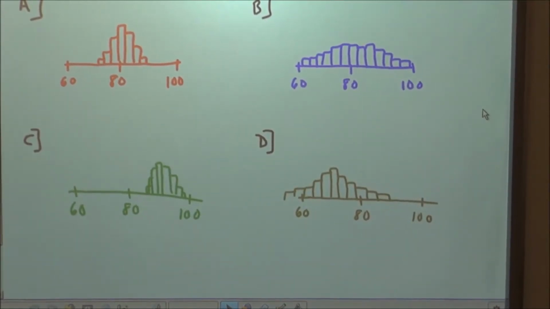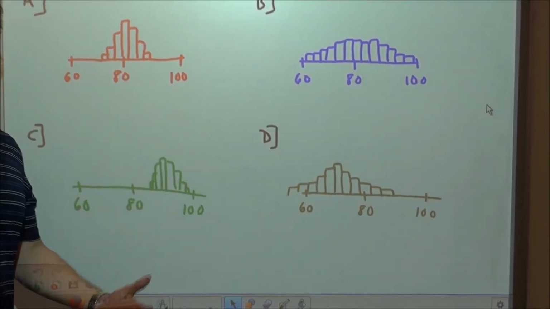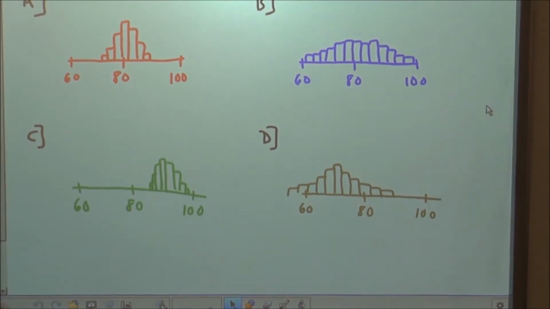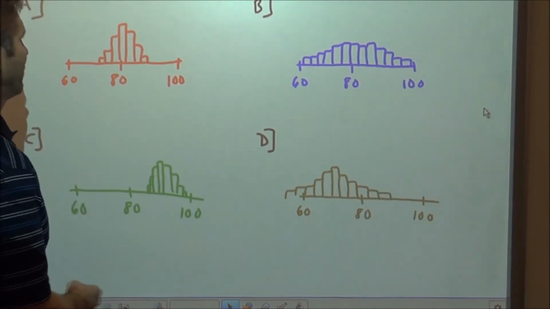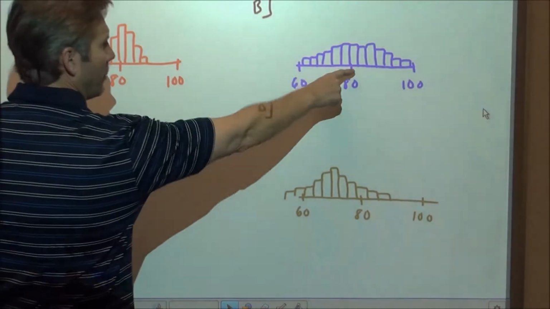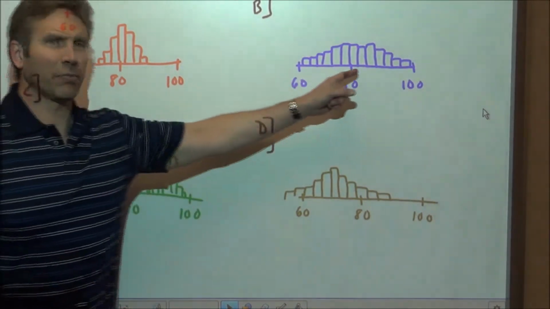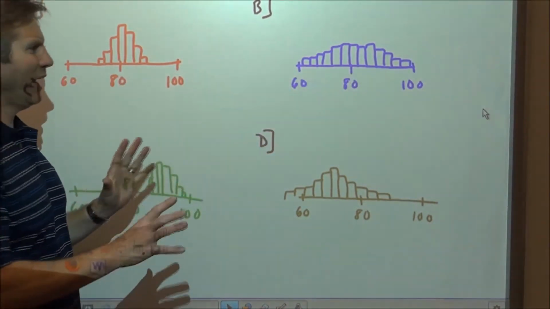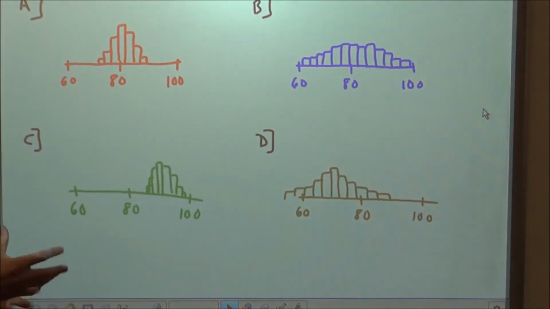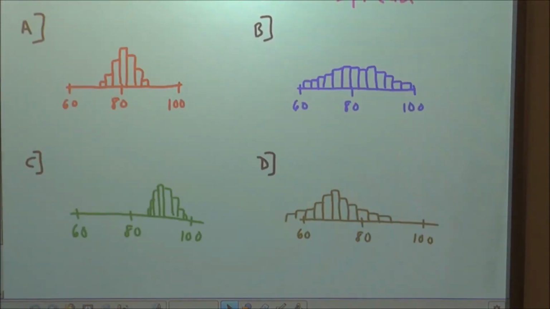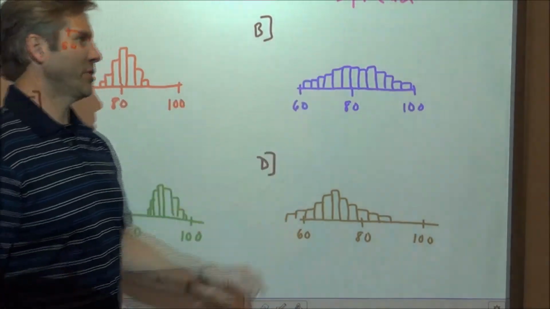In the world of statistics, it's not enough just to talk about the average of a set of data. We need more than that. You can talk about center or average. This average is about the same as that average, but this data is much more spread out than this. So it takes more than just measures of center, which are averages. We need measures of center and we need measures of spread.